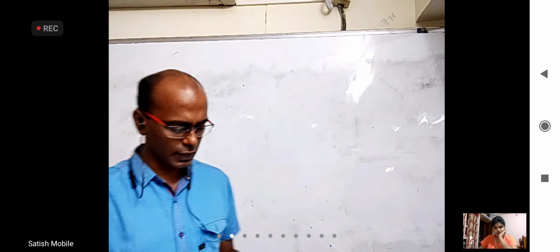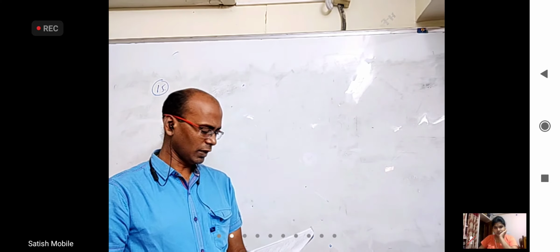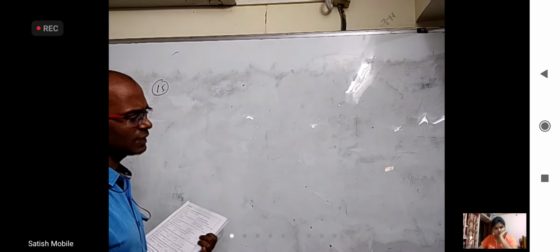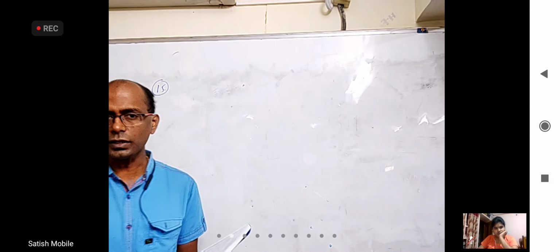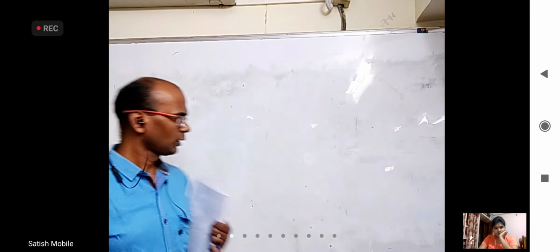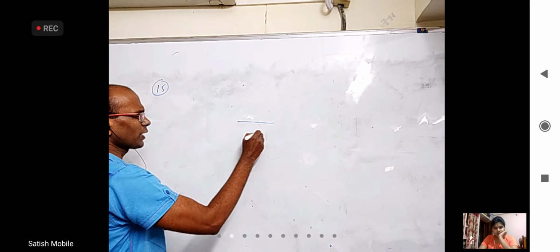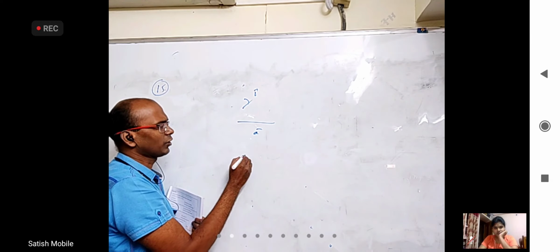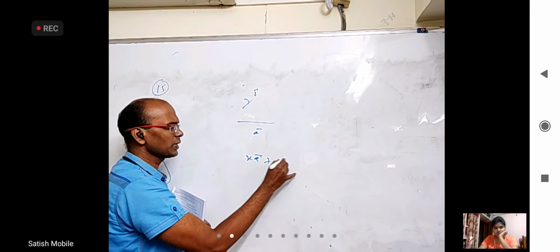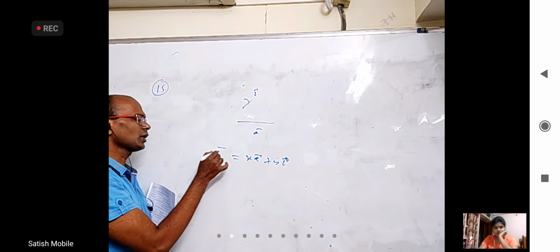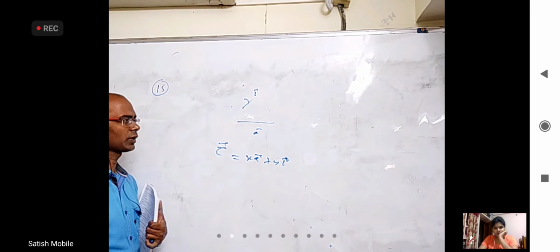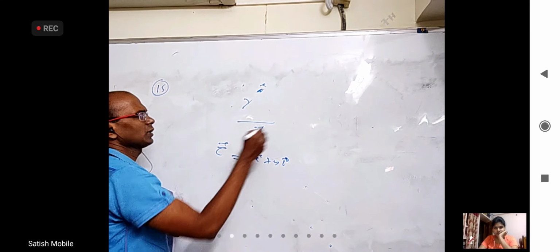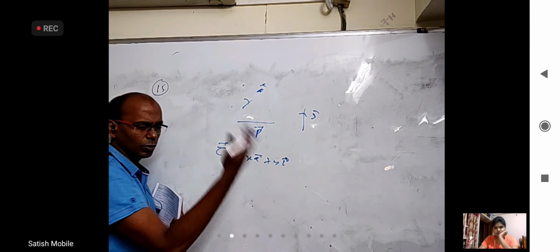Here they gave three vectors and they wanted to know whether they are coplanar or not, first of all. So I can take the determinant. I said whenever you want to prove three vectors coplanar, take the determinant. That is the easy method. If you know two vectors A bar and B bar in a plane, any other vector in this plane will be in the form of x A bar plus y B bar. So take C bar equal to x A bar plus y B bar, or let us say this is P bar and this is Q bar and there is some vector R bar, maybe in the board or maybe in the space.